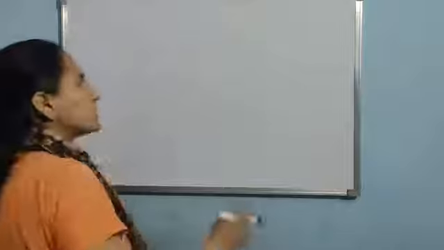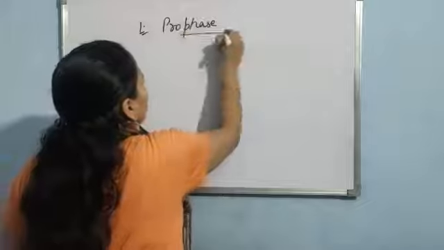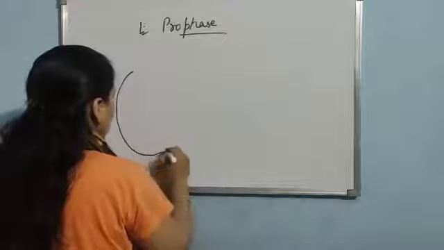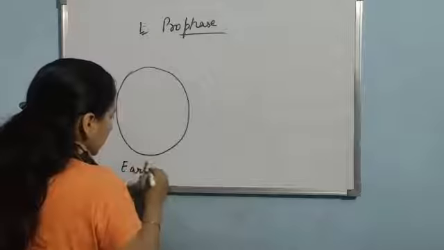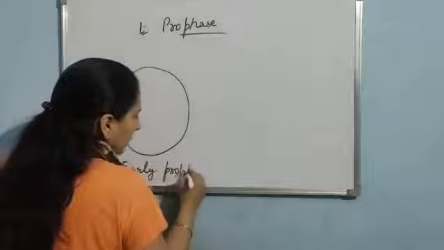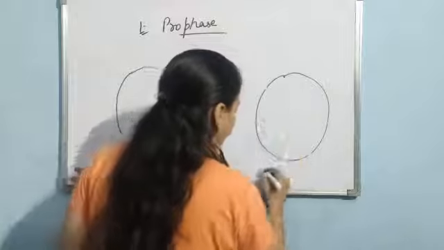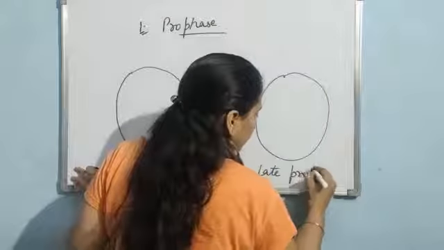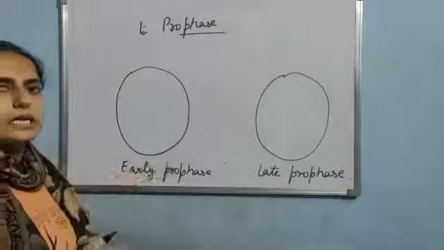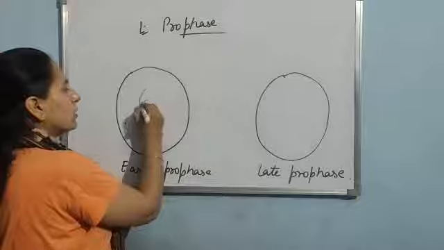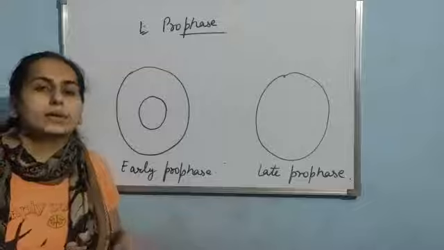So now our first phase is prophase. Now what is happening in the prophase? I am just drawing the diagram. Here I had drawn a cell. Okay. I'll make comparison. Firstly I am making early prophase and then late prophase. First of all, let me explain it. With the early prophase, suppose the cell is there. Inside the cell, as you know, there will be nuclear membrane, and inside the nucleus there will be chromatin material.